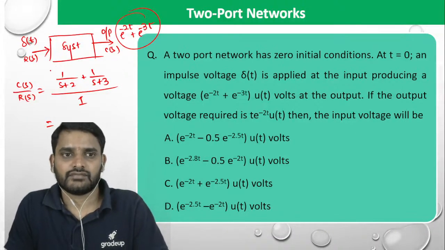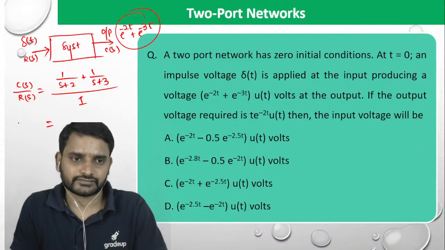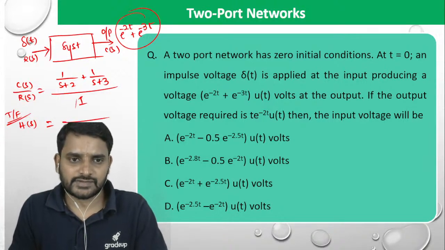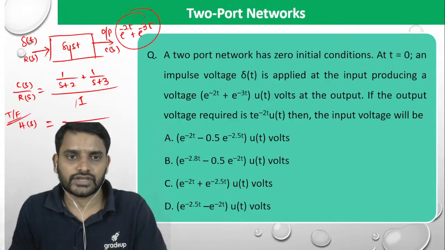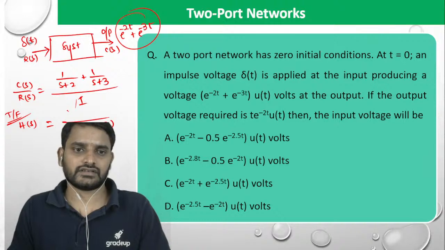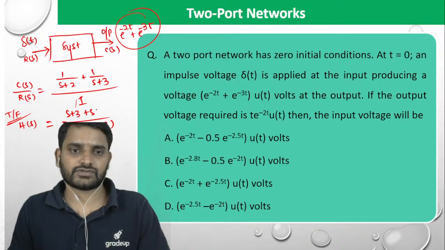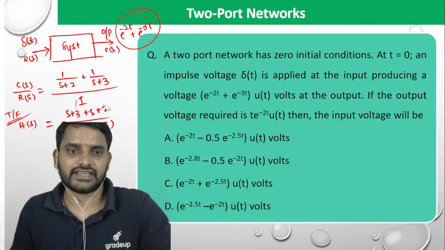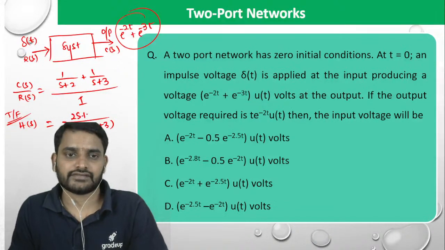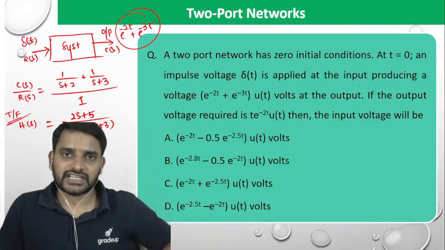Because R of S is simply 1, it will be S plus 2 into S plus 3 in the denominator, and the numerator will be S plus 3 plus S plus 2, so 2S plus 5. So this is the system transfer function.